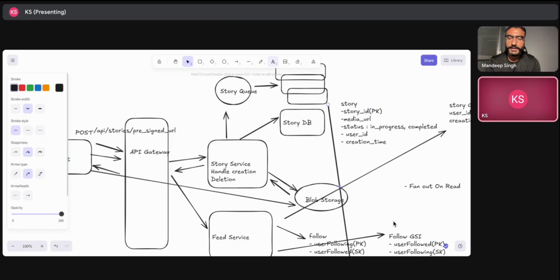So to close on this, what you are thinking is that you have, let's say, 10 million followers for that user. These activity workers will break into, let's say, 1 million each, and then they will try to write. This is how you are thinking? Yeah, exactly. So this is one of the approaches. You can continue.